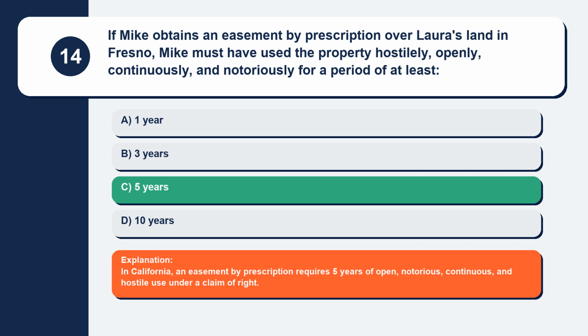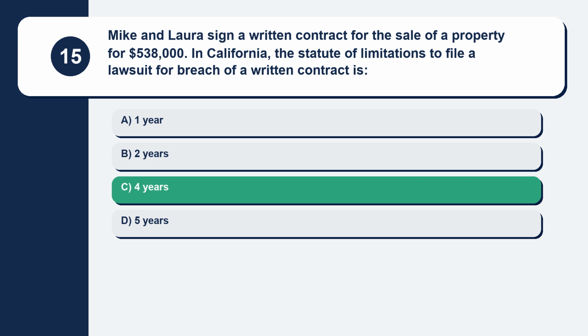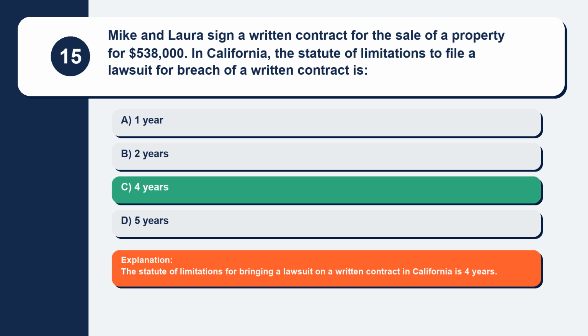of right. Question 15. Mike and Laura sign a written contract for the sale of a property for $538,000. In California, the statute of limitations to file a lawsuit for breach of a written contract is. Here are your options. Option A, 1 year. Option B, 2 years. Option C, 4 years. Option D, 5 years. The correct answer is option C, 4 years. Explanation. The statute of limitations for bringing a lawsuit on a written contract in California is 4 years.